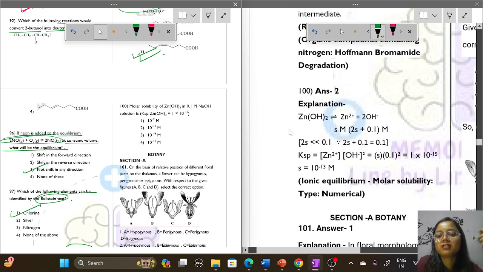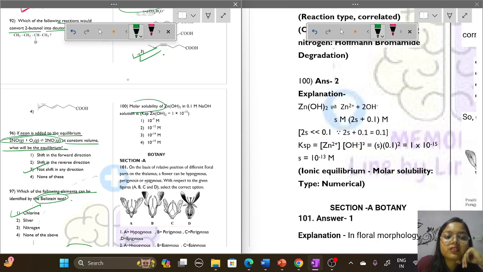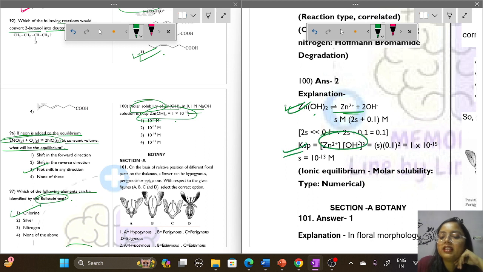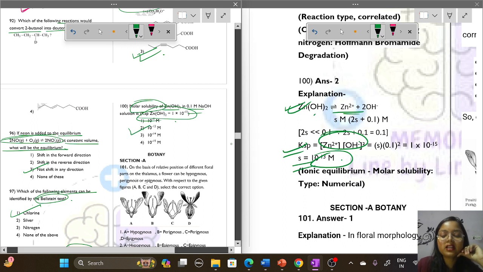Next is question number 100. Here also we have to find out the solubility of Zn(OH)2. Its molarity is given and Ksp is given. This equation is given, and we find the Ksp considering both the concentrations, and the solubility comes out to be 10 to the power minus 13 molar. Option number 2 will be the correct option.